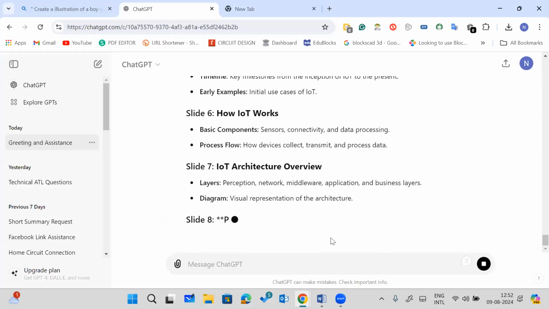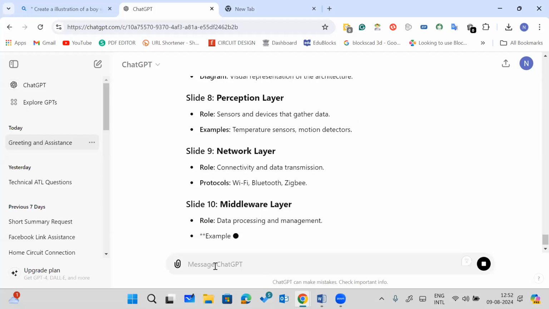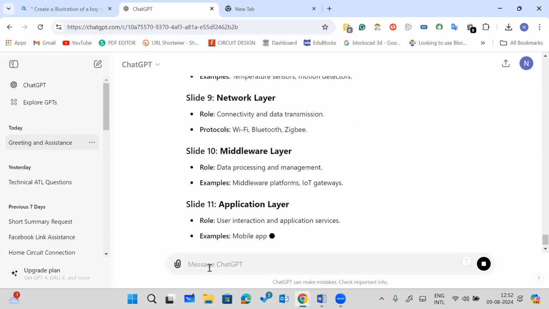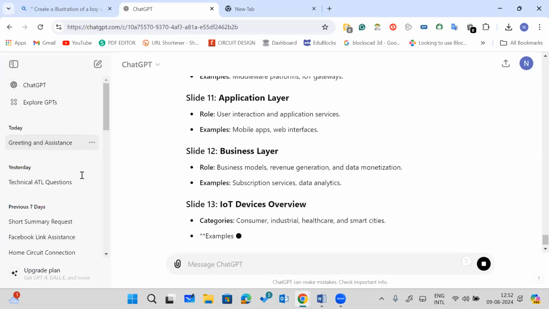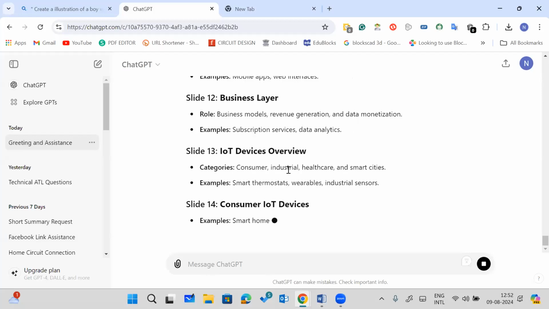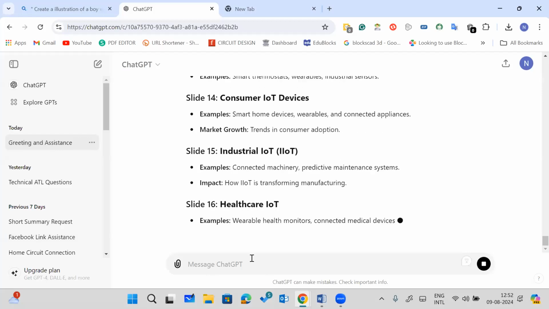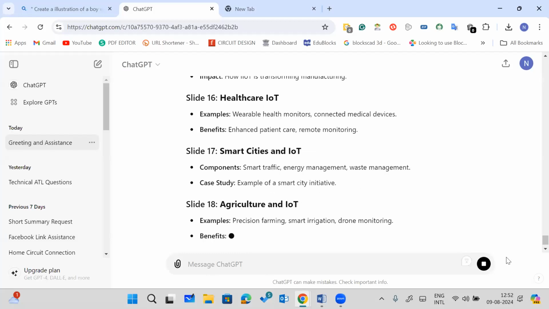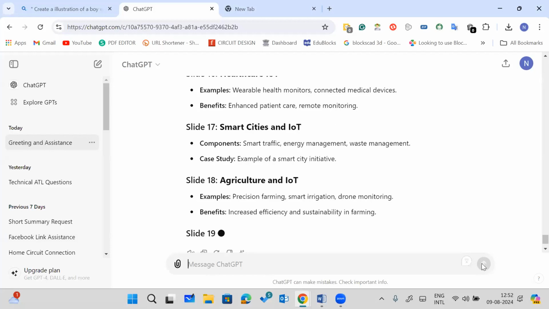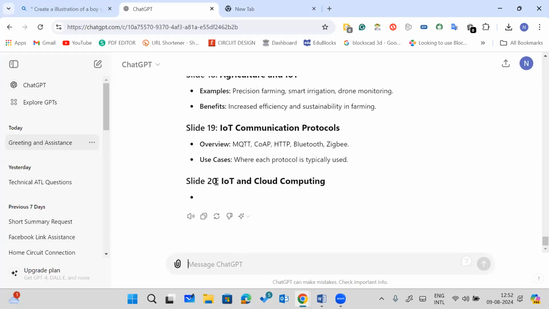Now, not only this one, you can do a lot of things, right? You can generate PDF. You can drop your Excel sheet over here, and by dropping the Excel sheet, whatever you want, you can do. So this is a free version, but if you buy a paid one, then you can do a number of things, like generating presentations and all. Right. So if I try to stop this one right now, here you can see agriculture and IoT and communication protocol. So it's telling me all the things.